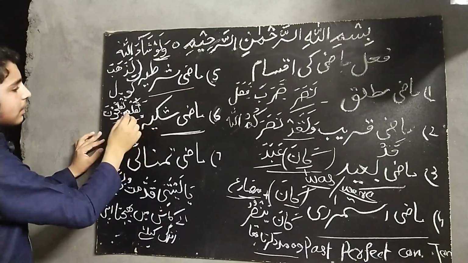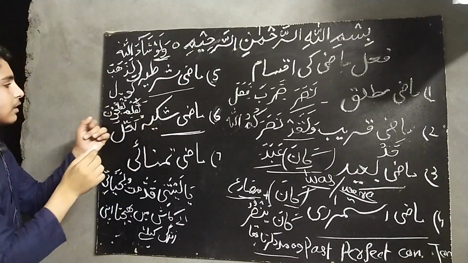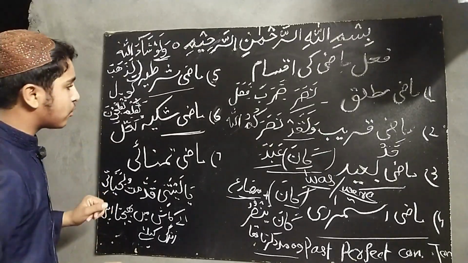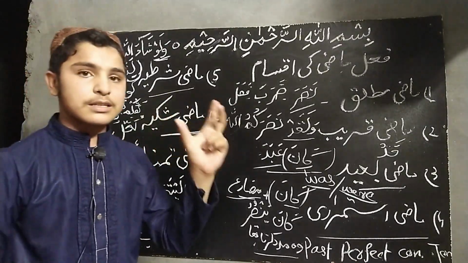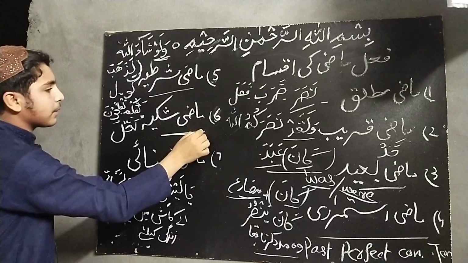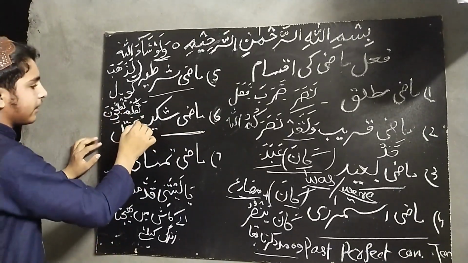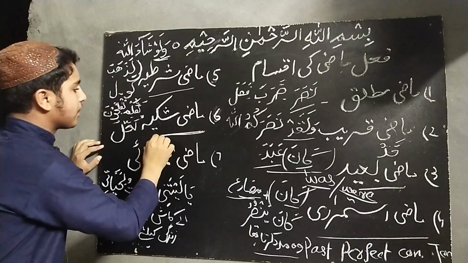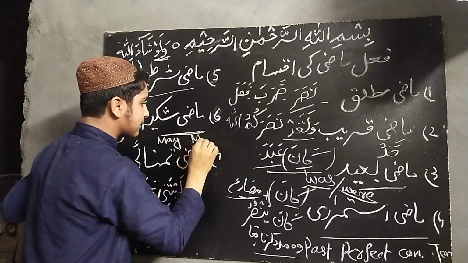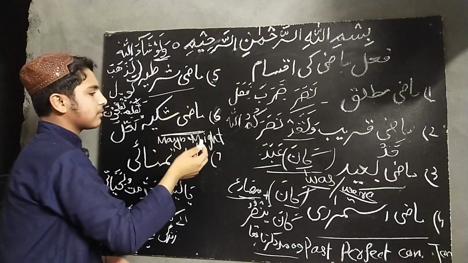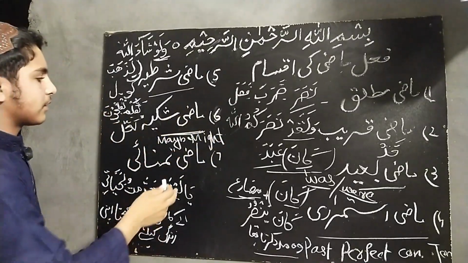A Quranic example of this is la'allakum tuflihun. Shayad ke tum kamyab ho jao. Maybe you succeed. We people identify the mazi shakiya by la'alla and in English maybe. It will be might, maybe or may. A lot of letters come for this.